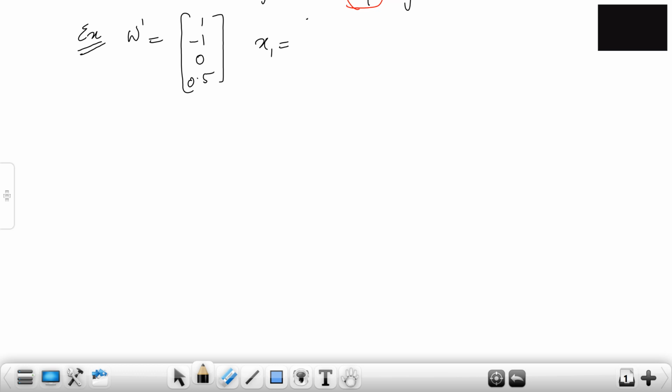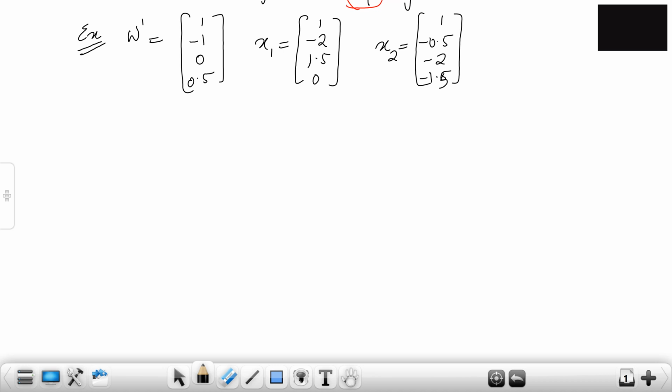Input vector x1 is 1, minus 2, 1.5, 0. x2 is 1, minus 0.5, minus 2, minus 1.5. And then there is x3, which is 0, 1, minus 1, 1.5. So this is the data that is given to you.